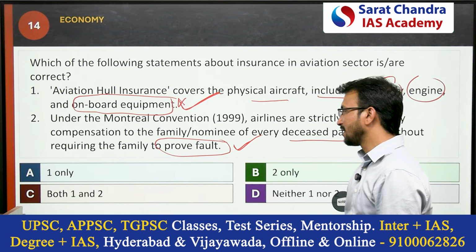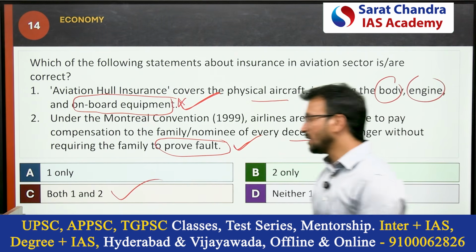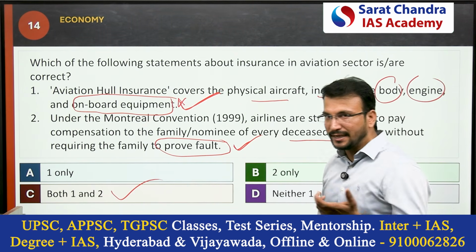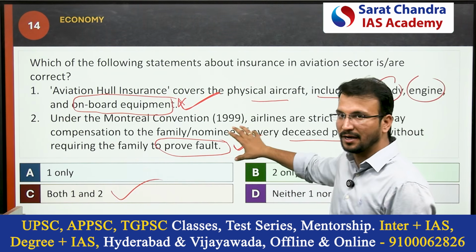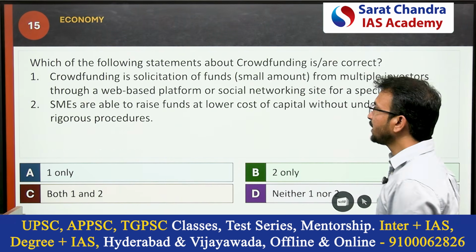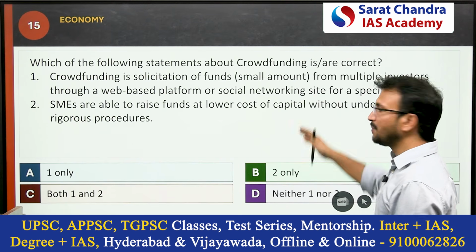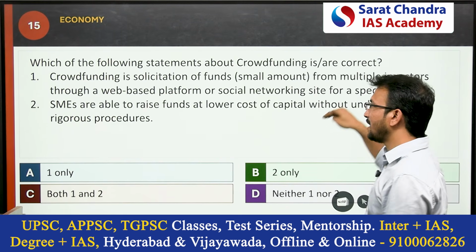These both statements are correct. So option C is the correct answer. So when you are reading the question, please understand once, UPSC may trap here like this. Okay. Next question is, which of the following statements about crowdfunding are correct?